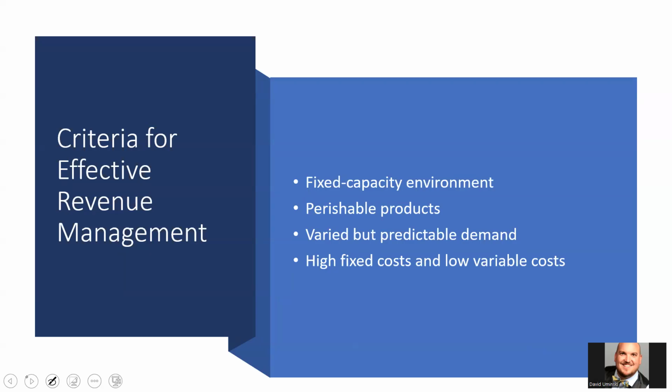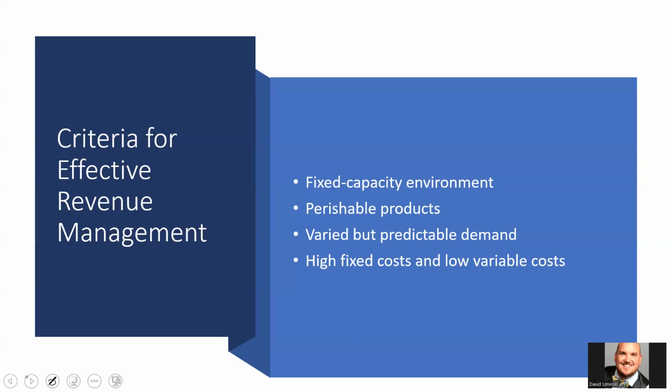That has to be perishable. The demand is pretty varied, but we can also somewhat predict it. We know when there's going to be events coming up. In San Antonio, we know February is rodeo month. We know March is spring break. We know April is fiesta. We know that summer months happen, right? So it's pretty predictable. It does change and fluctuate, but it is pretty predictable.